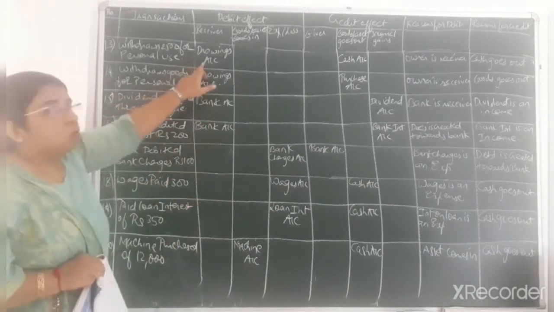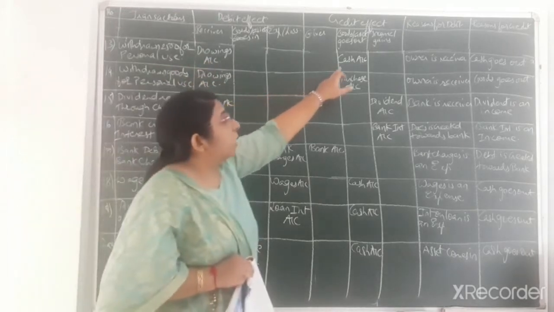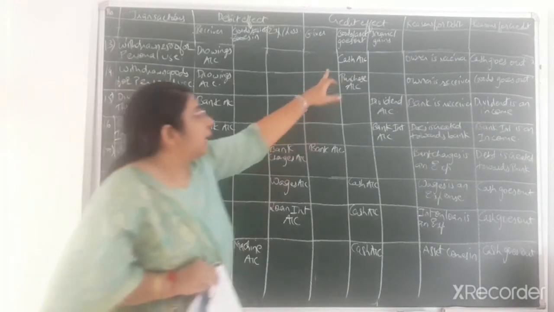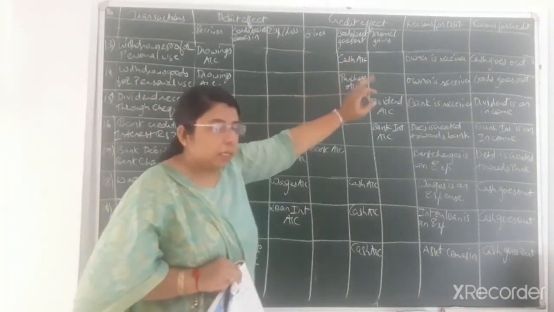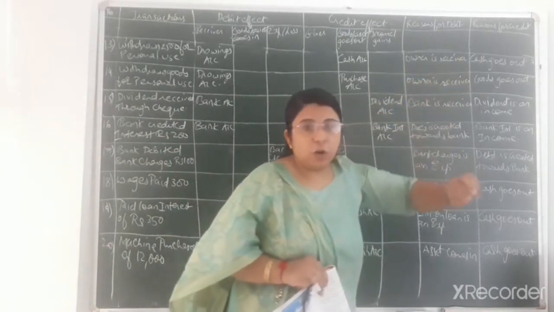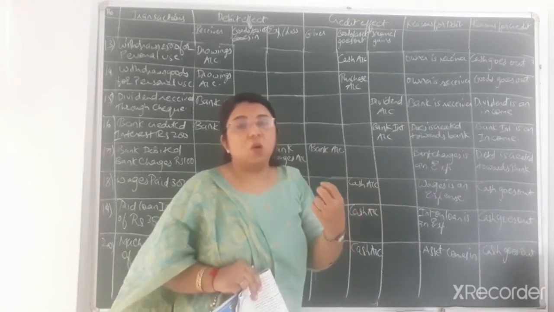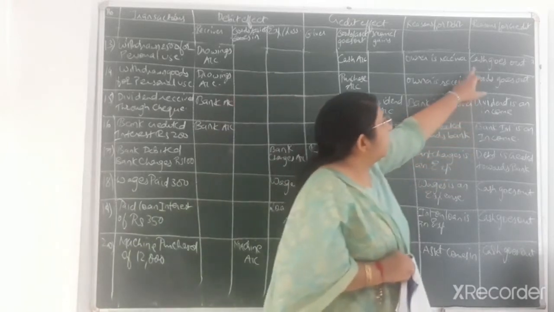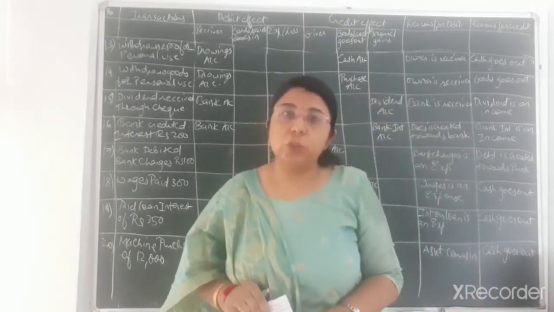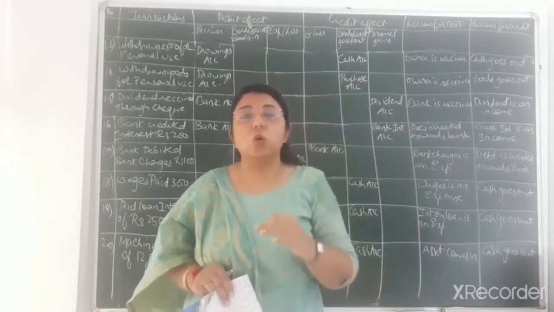So drawings account will be debited as per the rule of personal account, and that much amount of cash goes out from the business to the owner for his personal use. That's why cash goes out, so cash account will be credited. You can see in the reasons for debiting, the owner is the receiver of that much amount of fund, so debit the receiver. Over here he is withdrawing, so drawings account will be debited, and that much amount of cash goes out from the firm to the owner. So as per the rule of real account, credit what goes out.